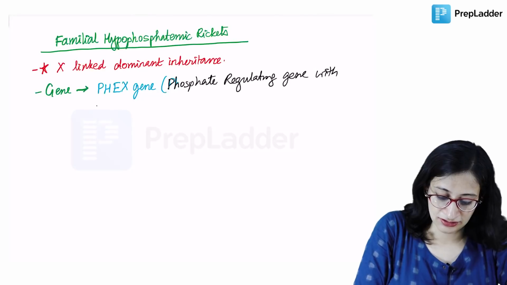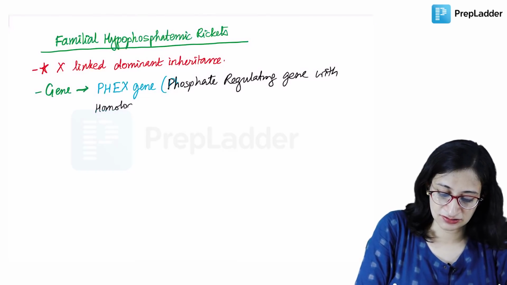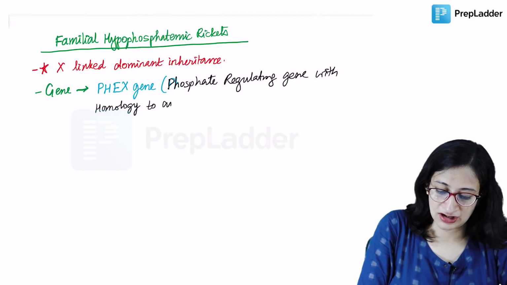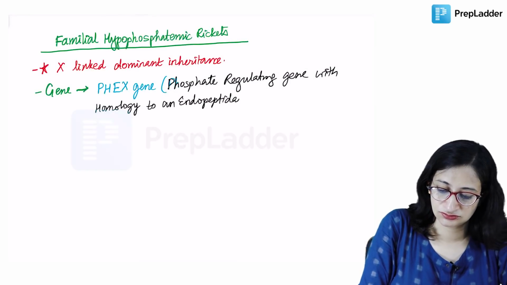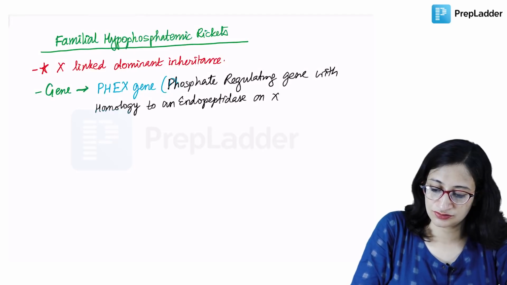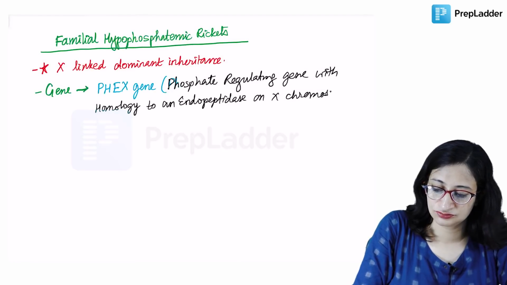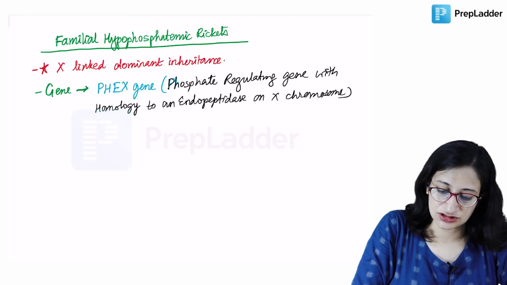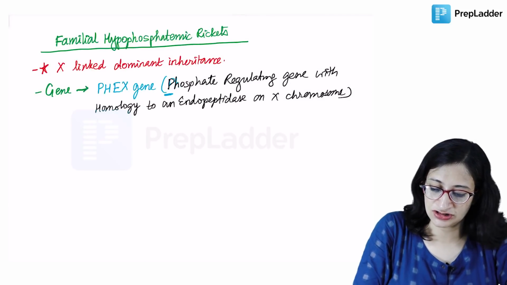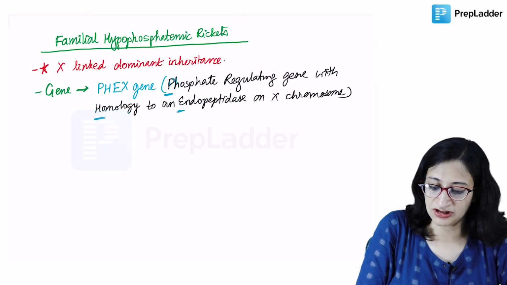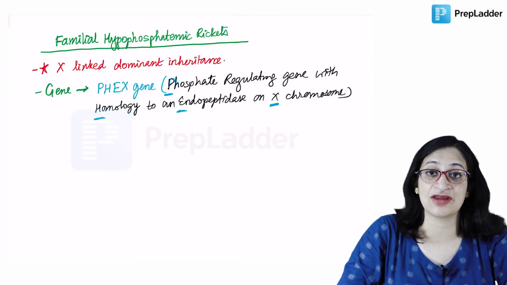With homology or similarity to an endopeptidase on X chromosome. So this is the PHEX gene, phosphate regulating gene with homology to an endopeptidase on X chromosome.